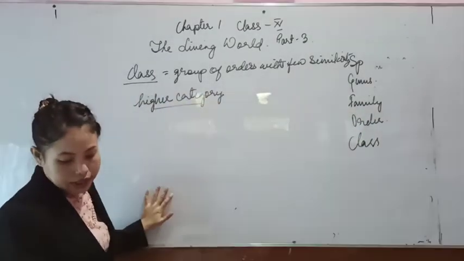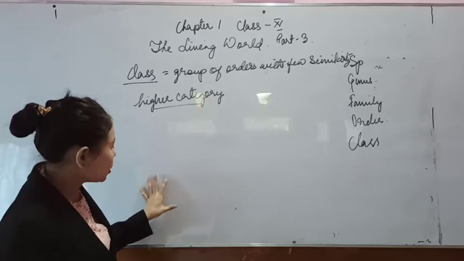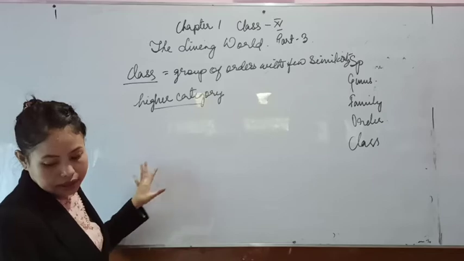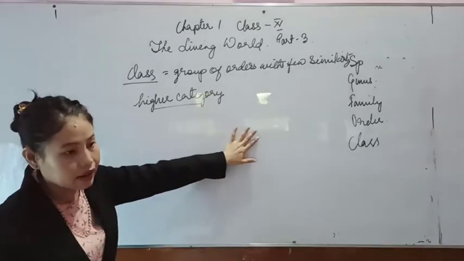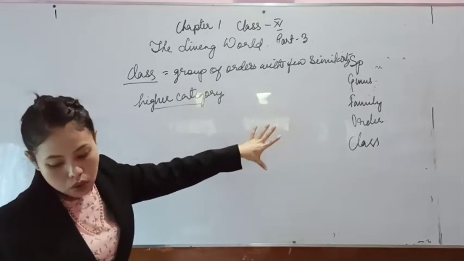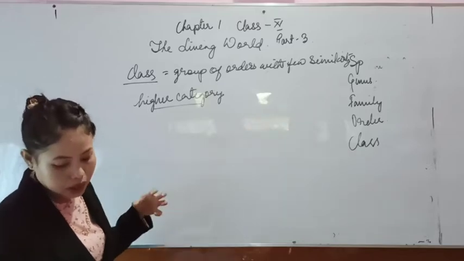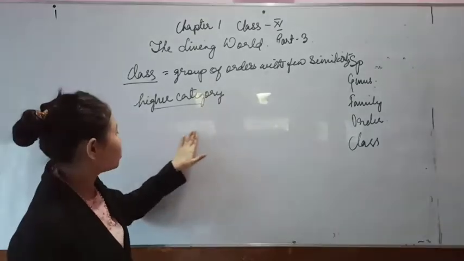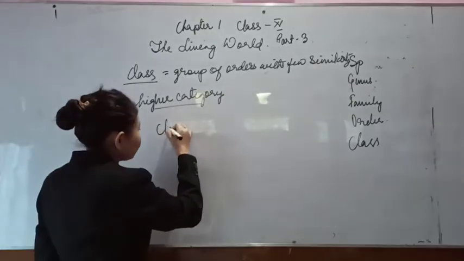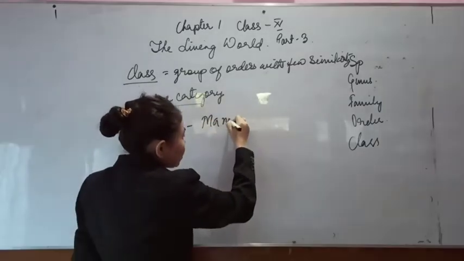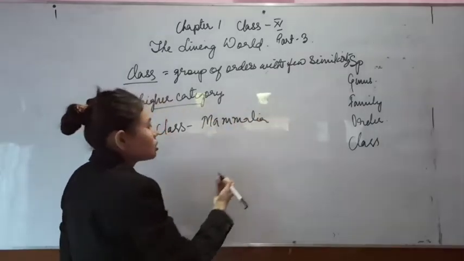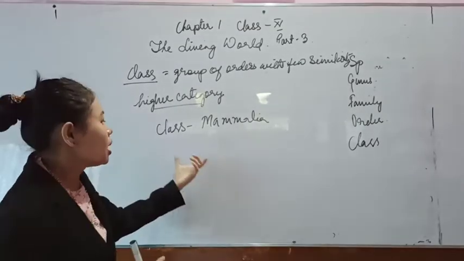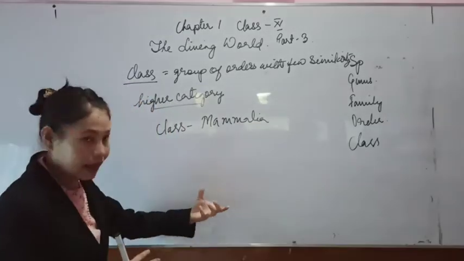So for example, let's take the cat, dog, lion, tiger, and human being. All these animals belong to a group of class called class Mammalia. Why Mammalia? Because mammals are able to give birth to young ones. That is the number one similar character. You can see a cat giving birth to a cat. They don't lay eggs, right?